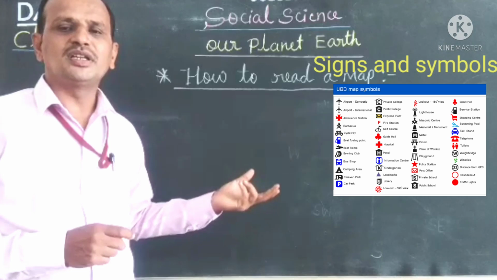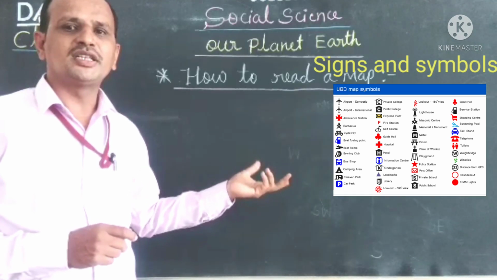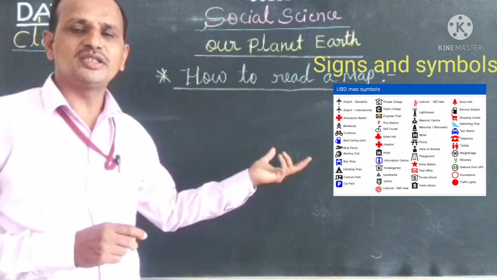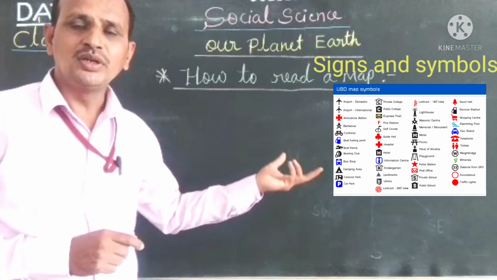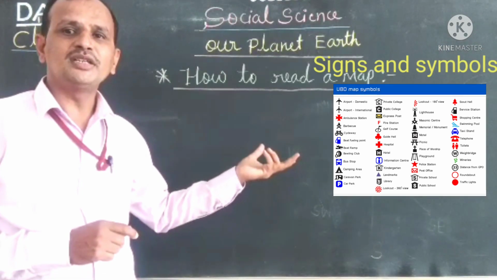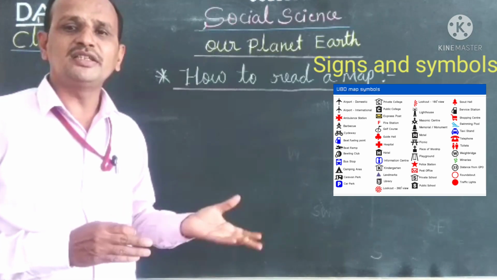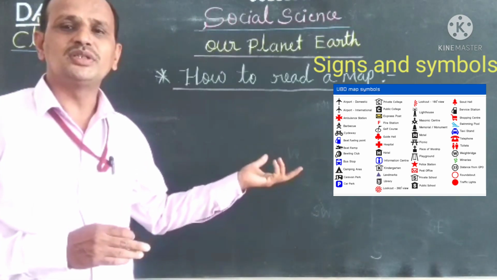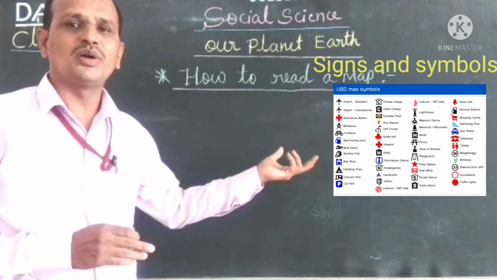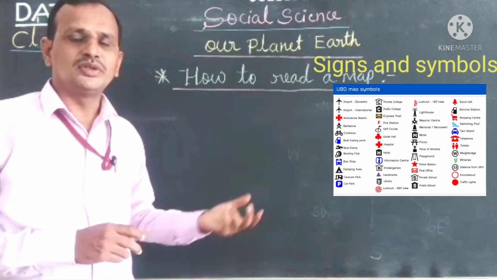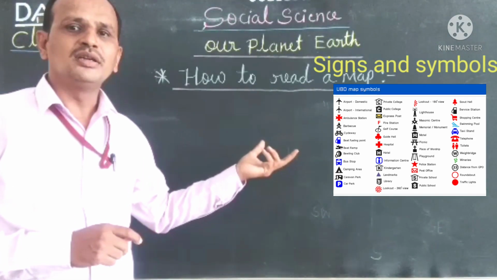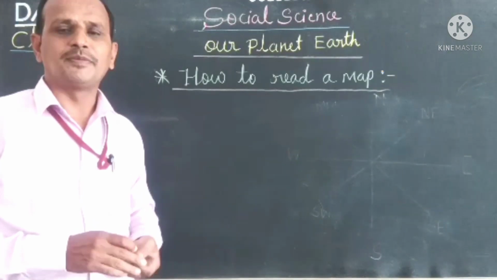This is the example, children. A triangular shape is used to denote which landform? The mountain landform. So like this there are many signs and symbols used to denote the landform features on the map. So these are very useful to us, children.